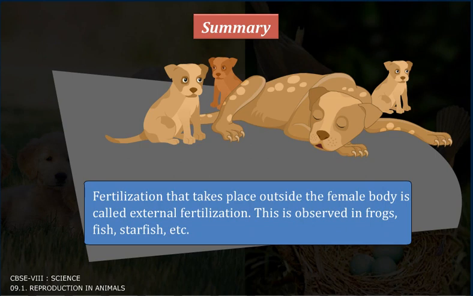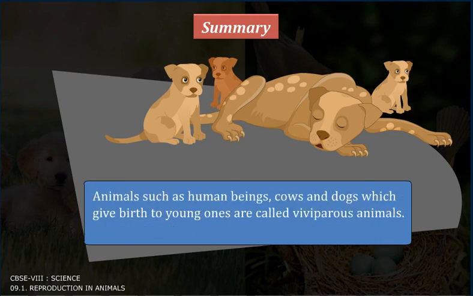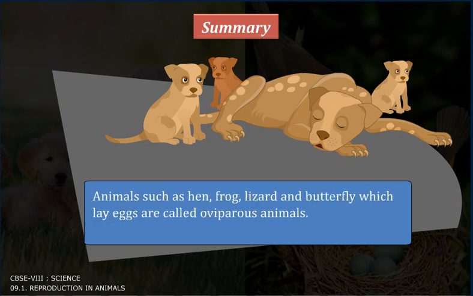This is observed in frogs, fish, starfish, etc. Animals such as human beings, cows, and dogs, which give birth to young ones, are called viviparous animals. Animals such as hen, frog, lizard, and butterfly, which lay eggs, are called oviparous animals.